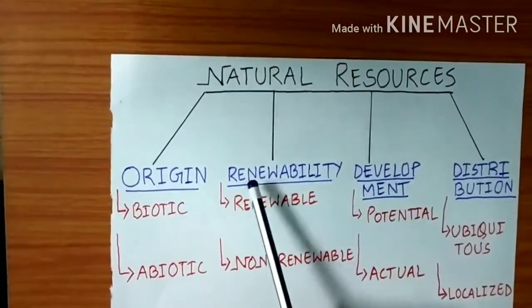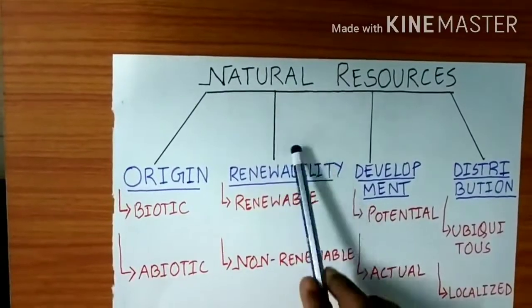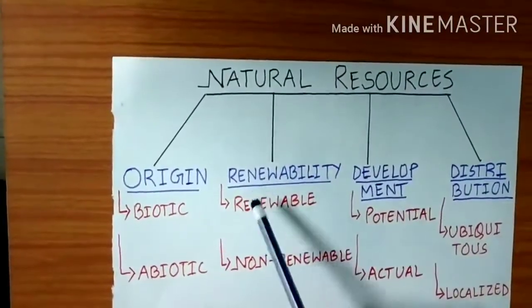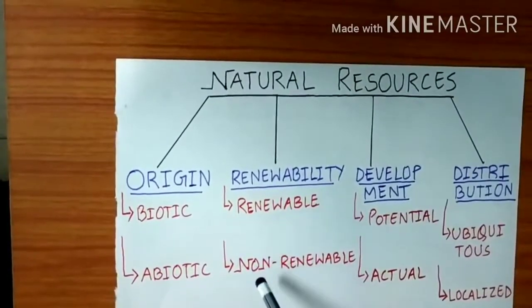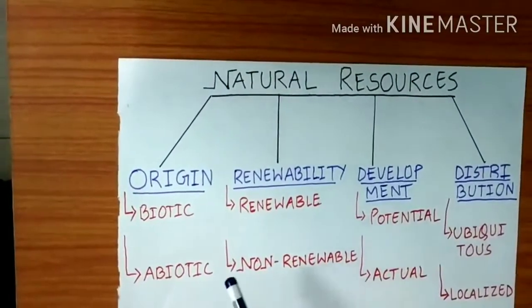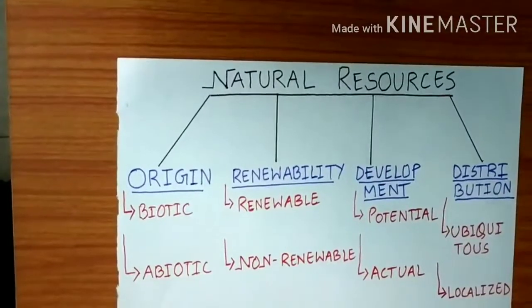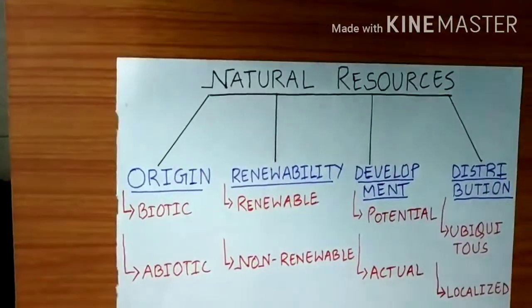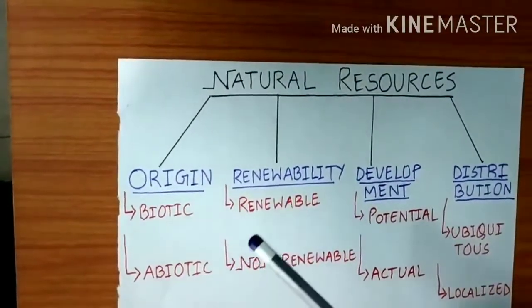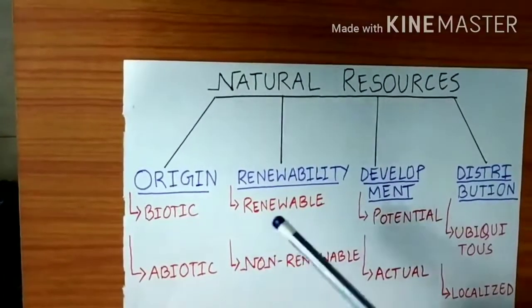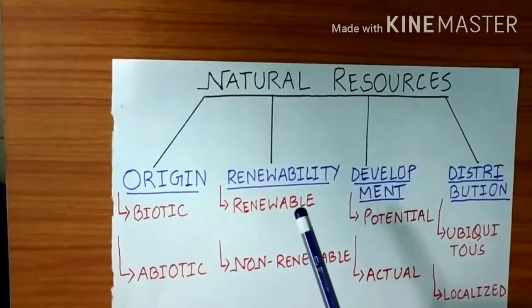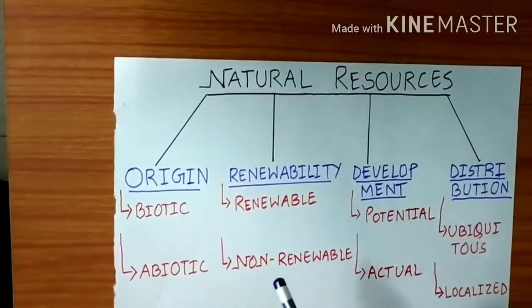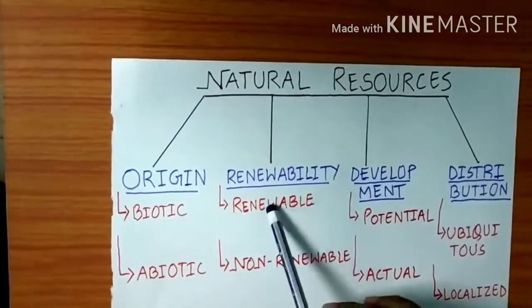Second, now under this renewability, the natural resources are classified into 2 forms. One is renewable resources, second is non-renewable resources. Now, what are these renewable resources? The resources which do not get exhausted even after continuous usage are known as renewable resources. Such as sunlight.